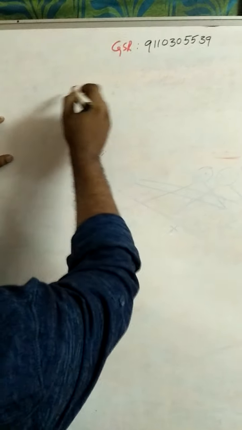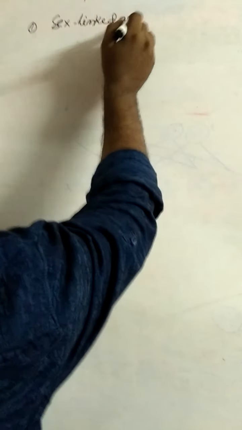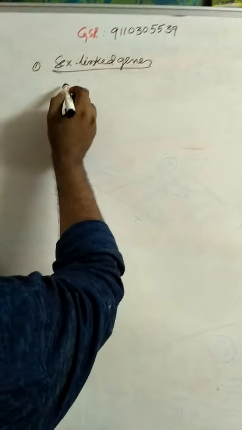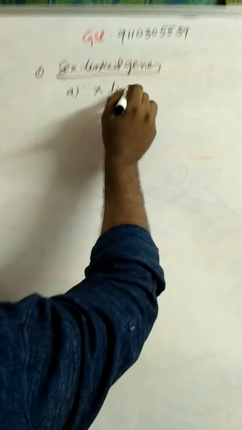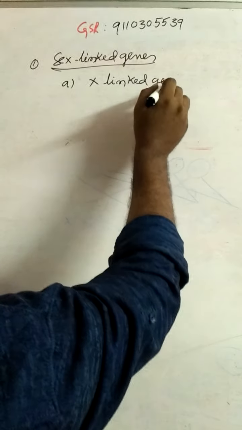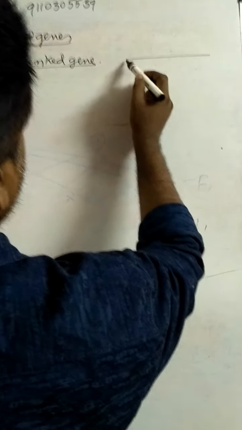Coming to human beings, there are three types of sex-linked genes or characters. The sex-linked genes are again divided into different types. First one is X-linked genes or characters. What are X-linked genes? The genes present on the X chromosome.